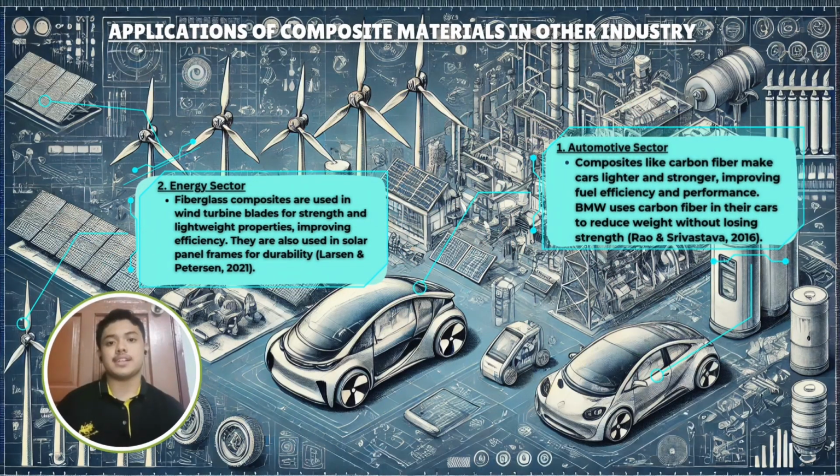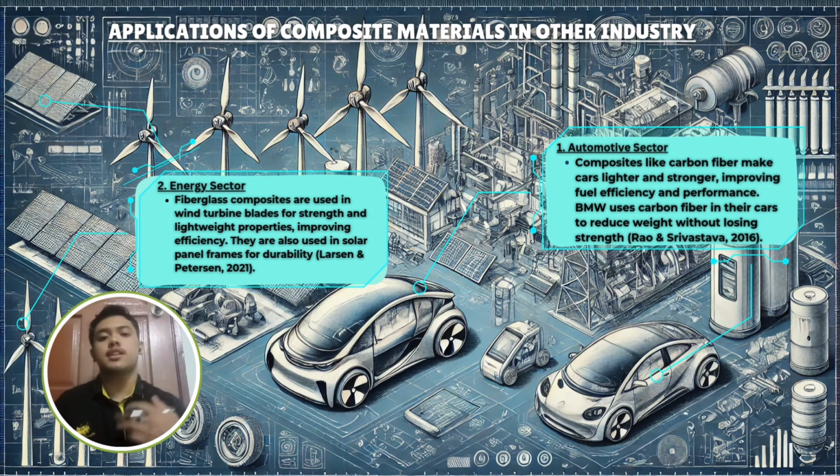What about other industries? So, let's take a look at applications of composite materials in other industries. First is the automotive sector. In the automotive industry, composite materials like carbon fiber are used to make cars lighter and stronger. This helps improve fuel efficiency and vehicle performance. For example, one of the famous carmakers, BMW, uses carbon fiber in some parts of their cars to reduce weight without compromising strength.